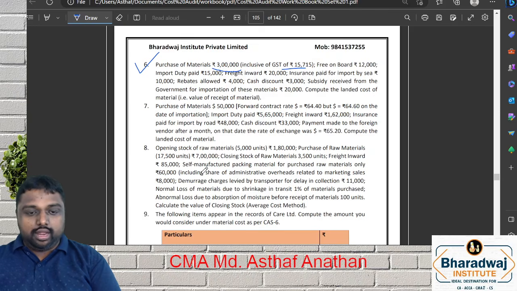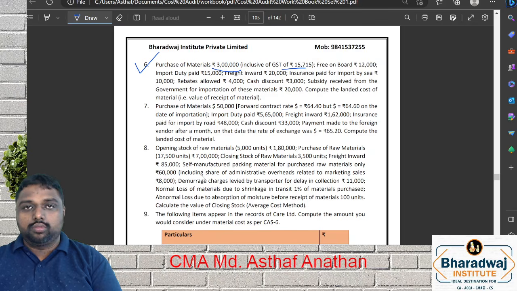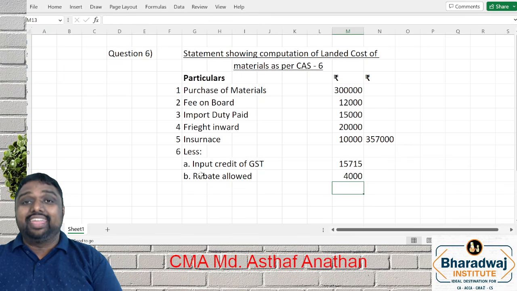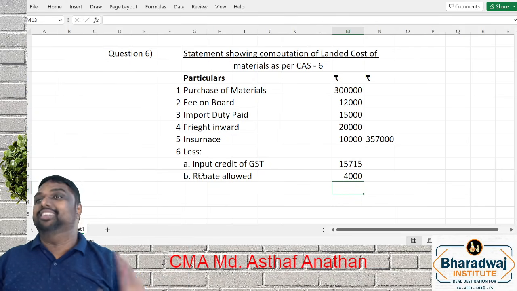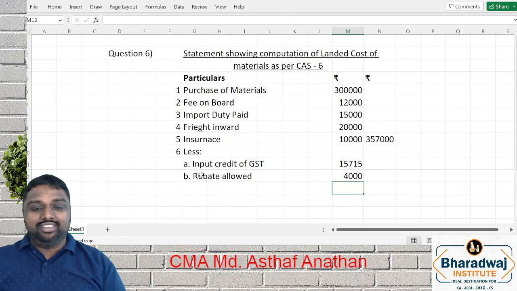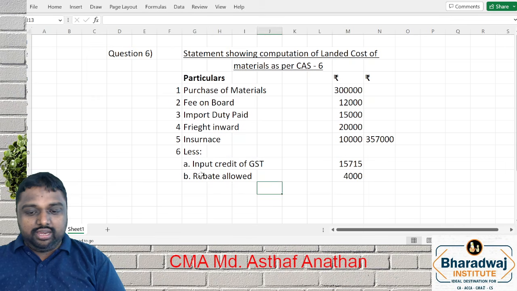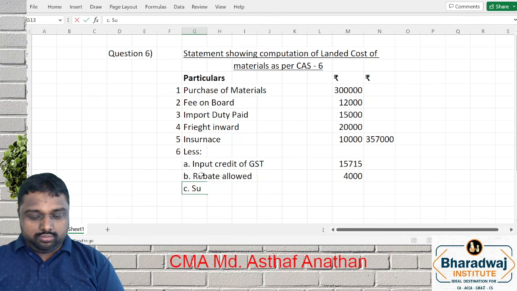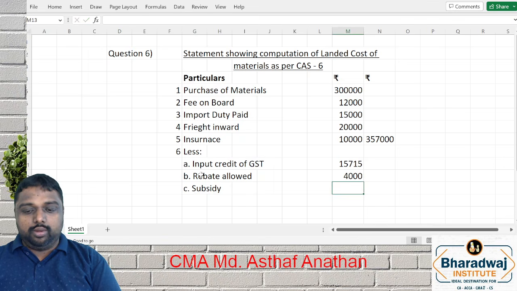What is the rebate allowed? 4,000. Cash discount, what you have to do? Ignore, do not consider. We should not consider. If it is a trade discount, you have to reduce. Cash discount, we should not consider. Very proud of you, my dear friends. Subsidy, we have to reduce. Subsidy from government, 20,000.